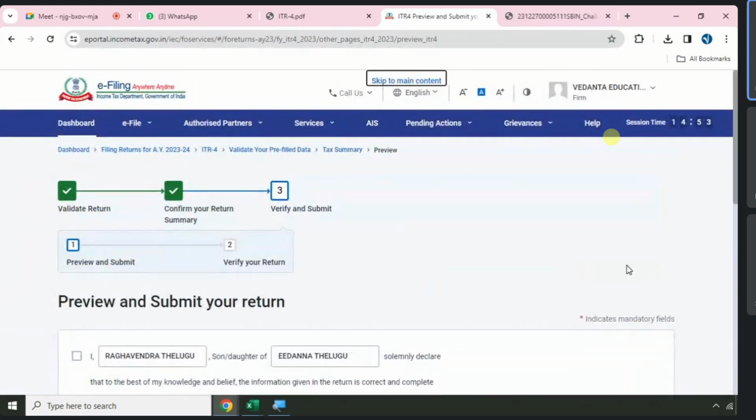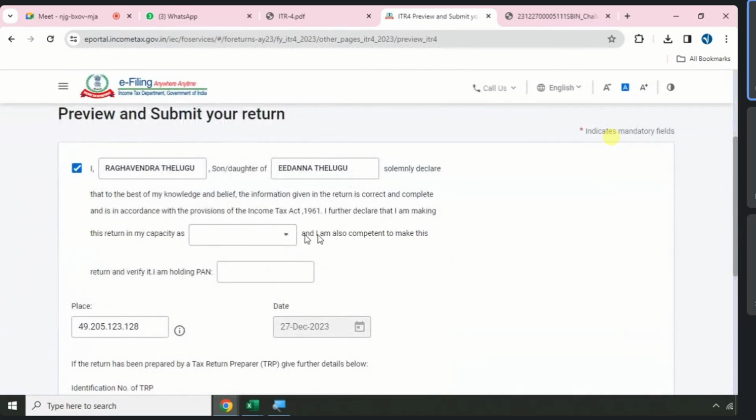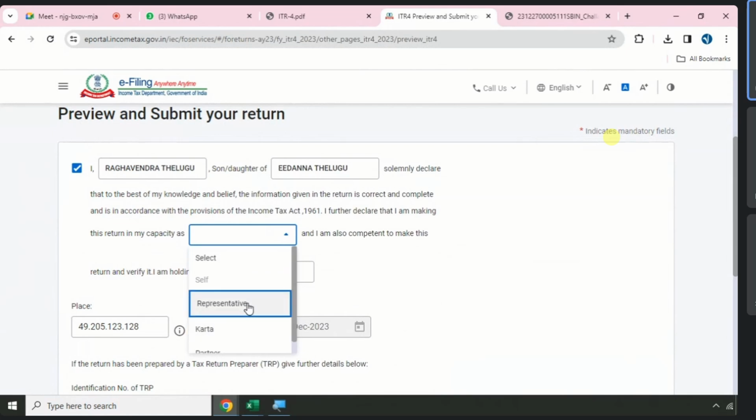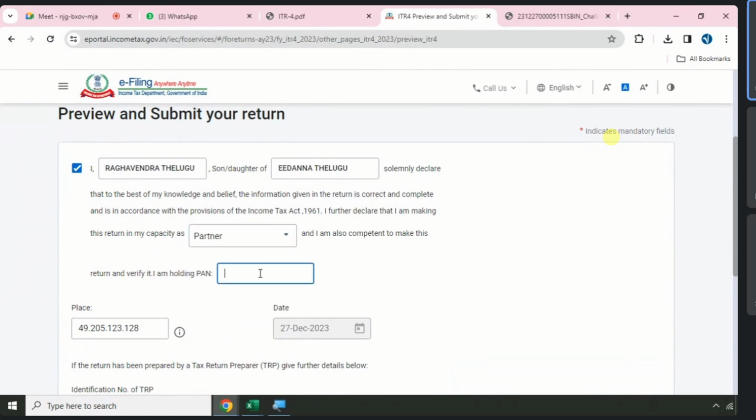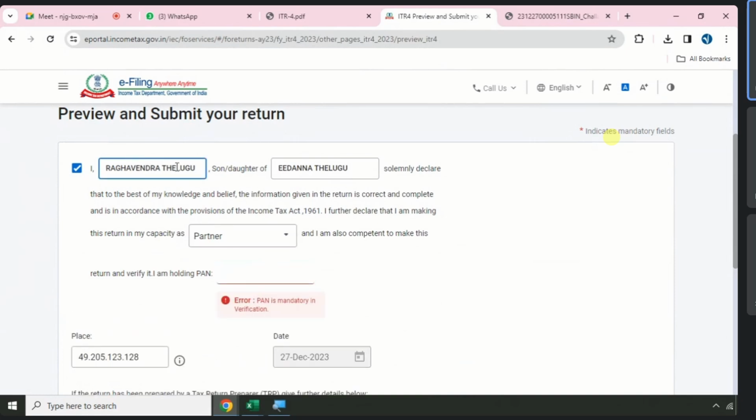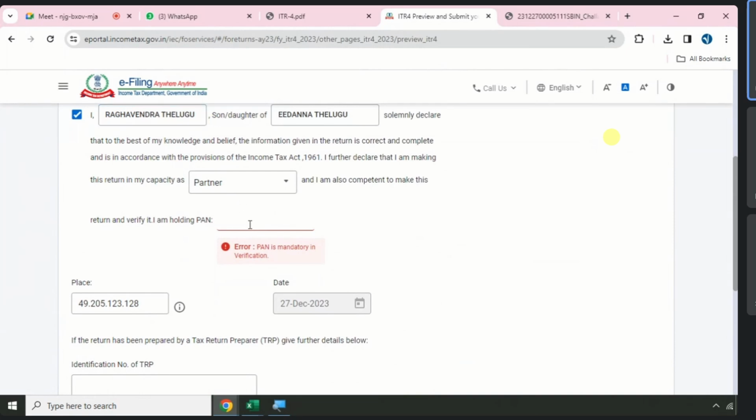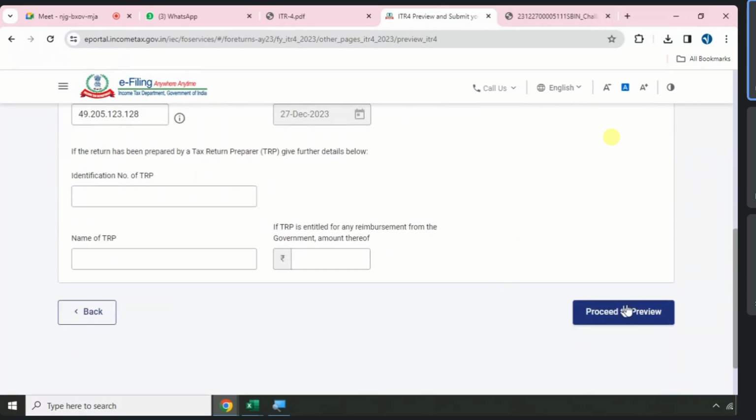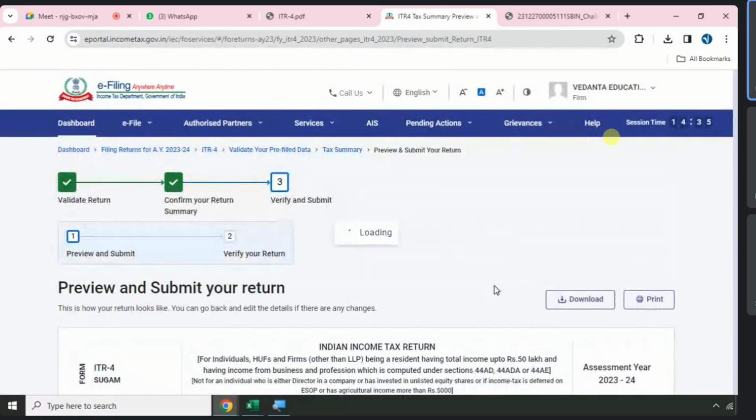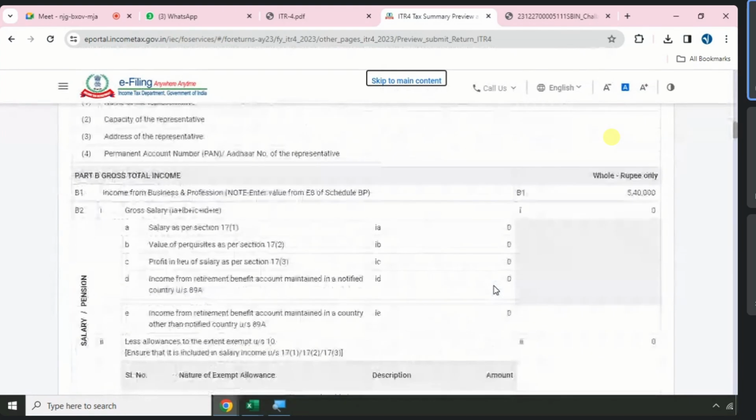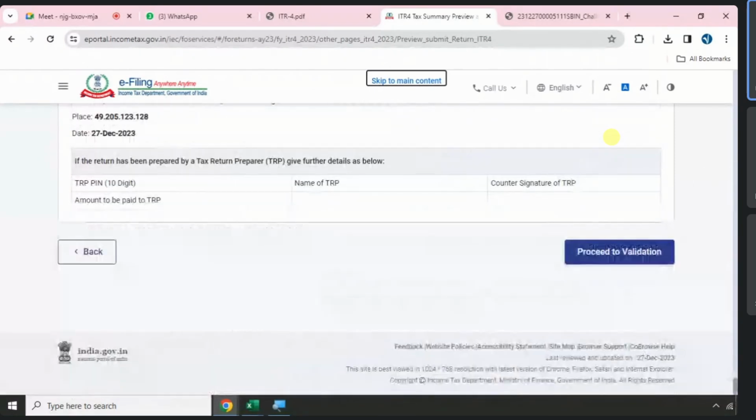Proceed to the file return, accept the declaration, and in the end you need to provide at least one partner PAN card. They will receive, because it is a firm, there will be partners. You need to provide at least one person's PAN card name and provide the PAN card number and go to proceed to preview one partner PAN card. Okay, just for receiving Aadhaar OTPs, and preview the return and directly go to and proceed to validation.